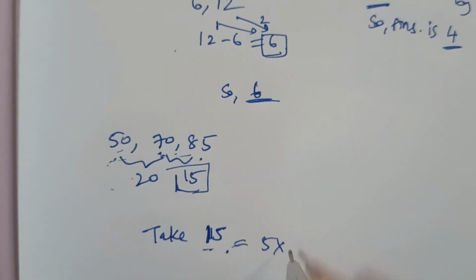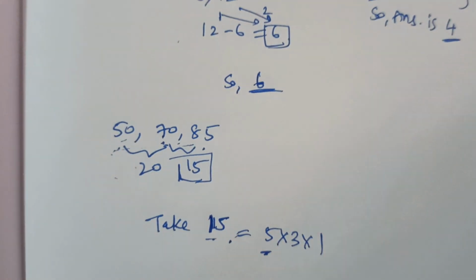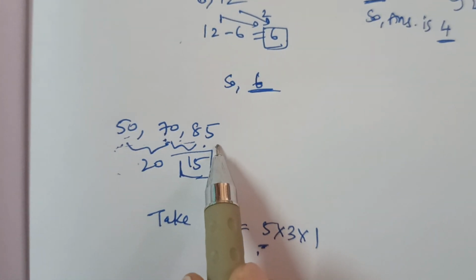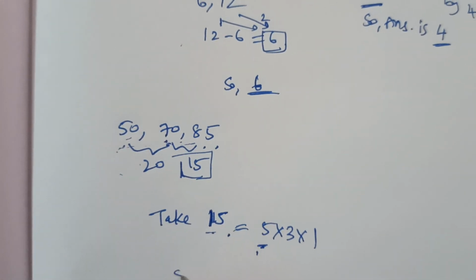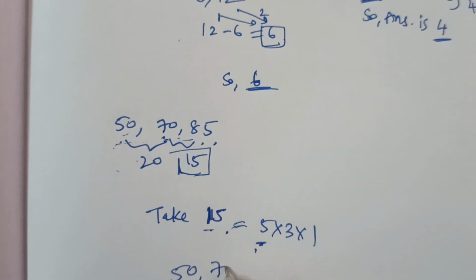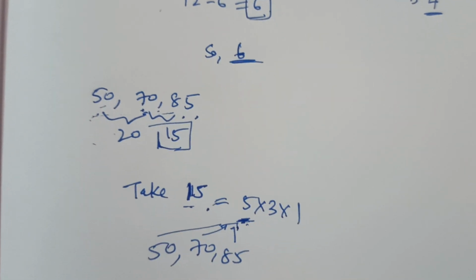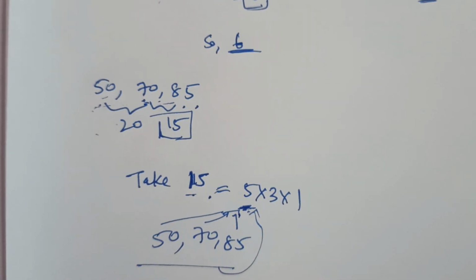Factors of 15 are 5 into 3 into 1. So check whether 5 is divisible by 50, 70 and also 85. 5 is divisible by 50, 70 and 85. So all three values are divisible by 5. So the answer is 5.